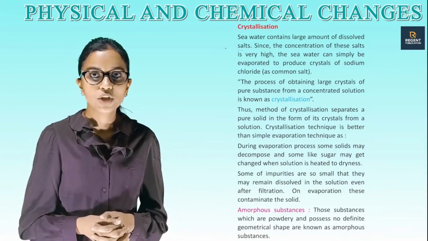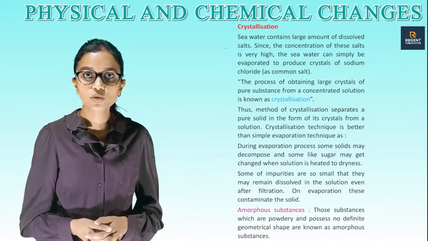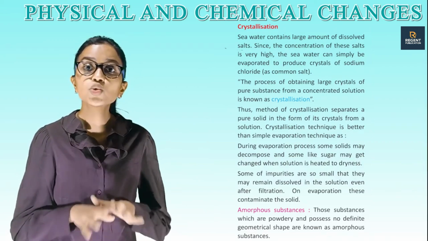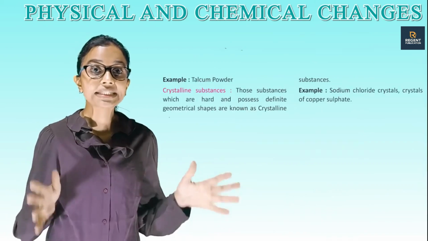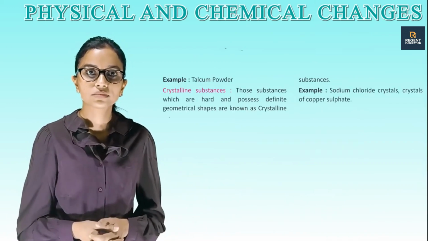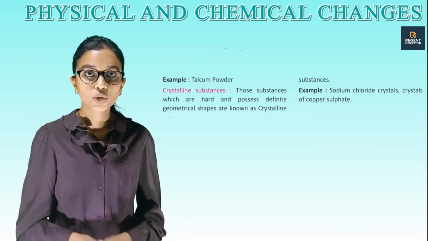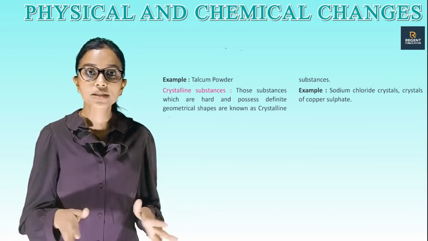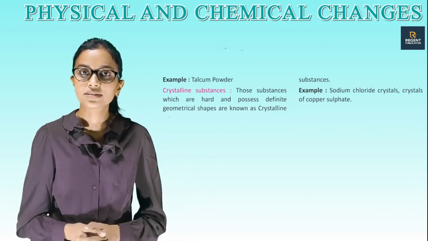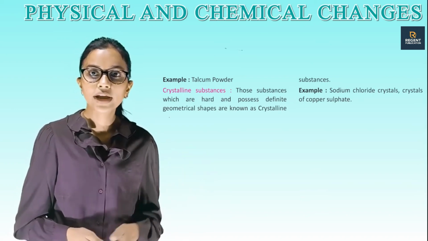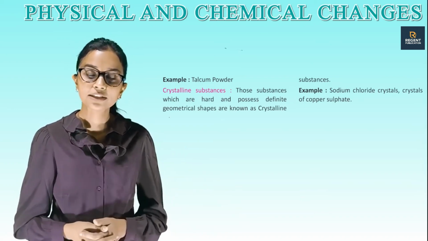Amorphous substances. Those substances which are powdery and possess no definite geometrical shape are known as amorphous substances. Example: talcum powder. Crystalline substances. Those substances which are hard and possess a definite geometrical shape are known as crystalline substances. Example: sodium chloride crystals, crystals of copper sulfate.